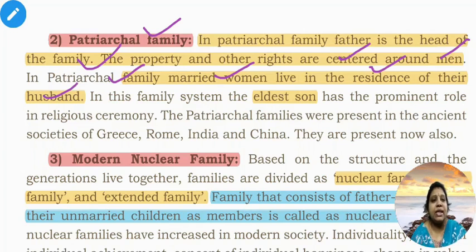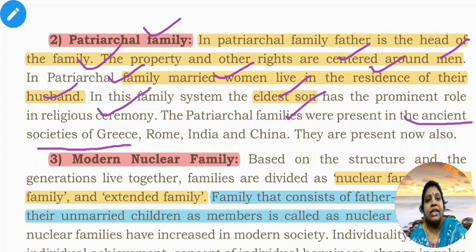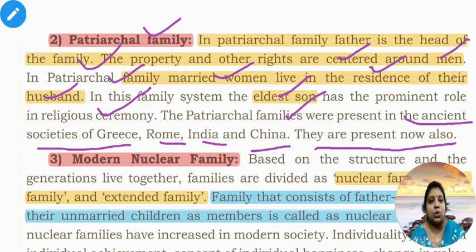In this family system, the eldest son has a prominent role in religious ceremonies. Patriarchal families were present in the ancient societies of Greece, Rome, India and China, and they are present now also. Further, property will shift to his son. That is another factor you have to know under patriarchal family.